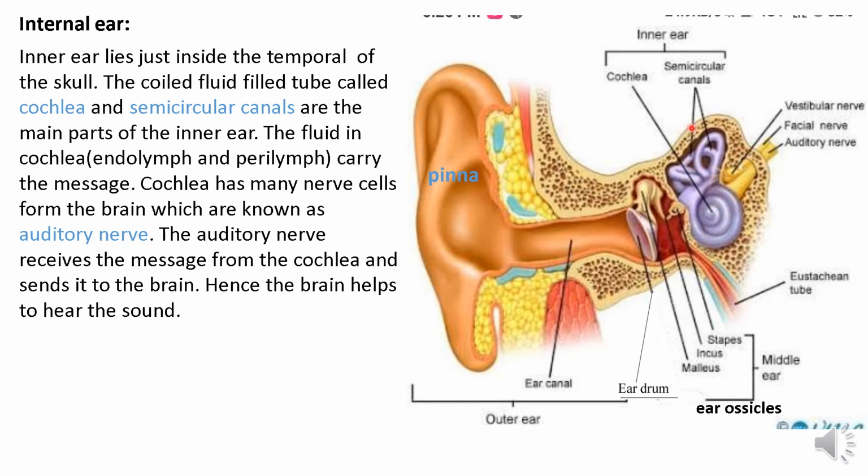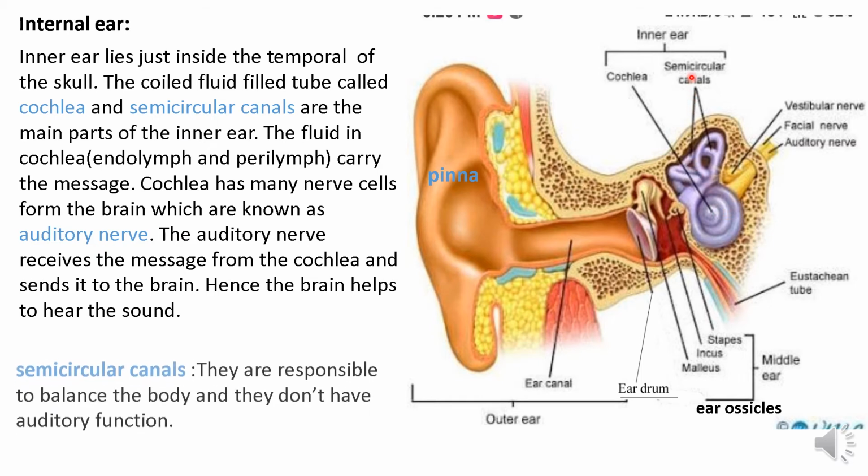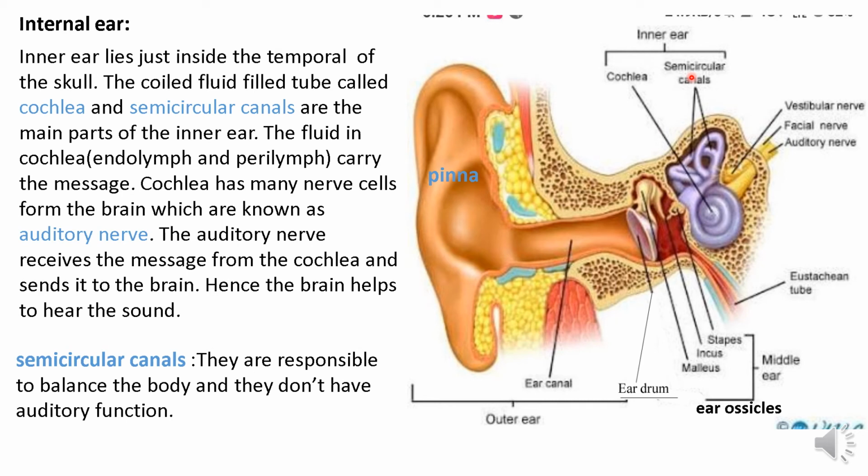And the semicircular canal is responsible for balancing the body. It doesn't have any auditory function. Sometimes when we spin round and round, we feel dizzy, or everything around us seems to be rotating.